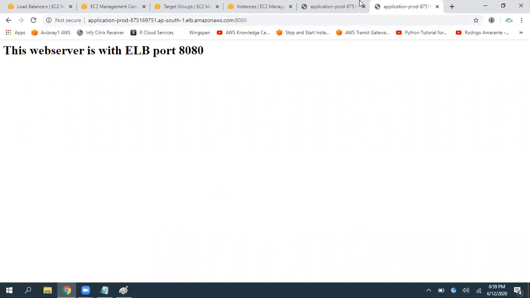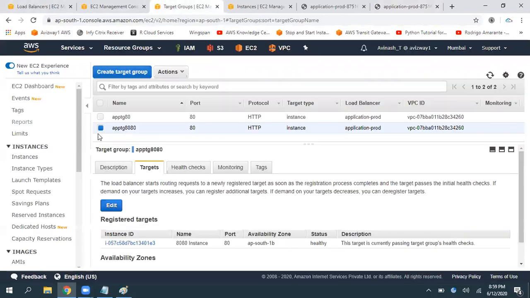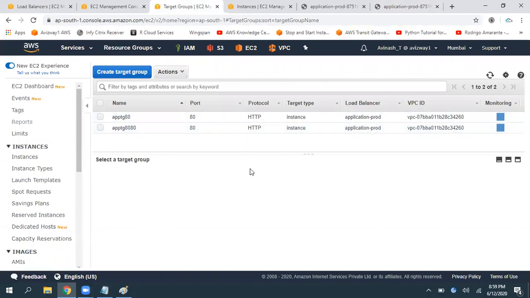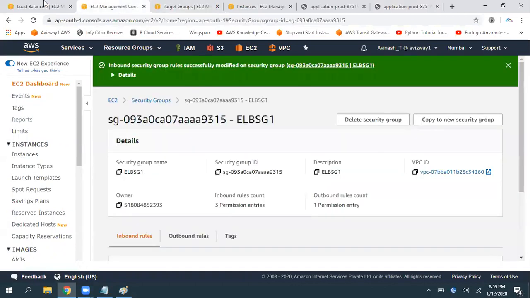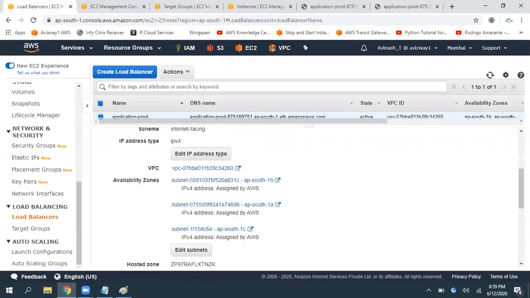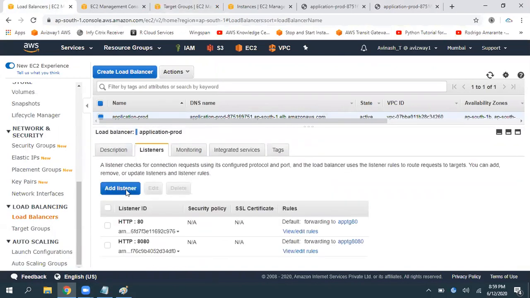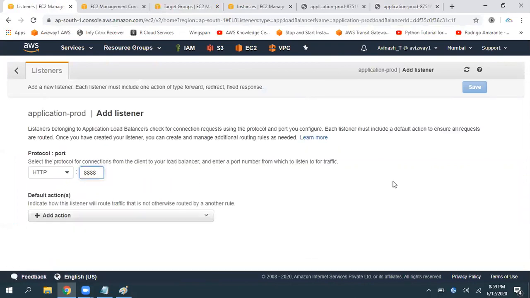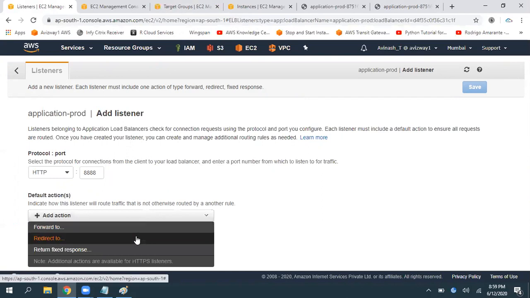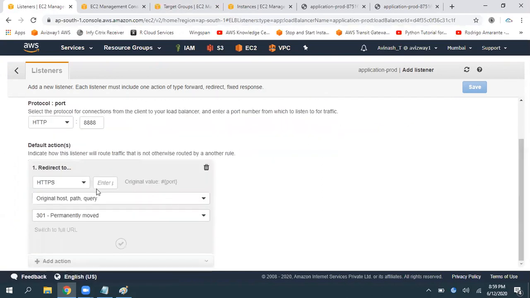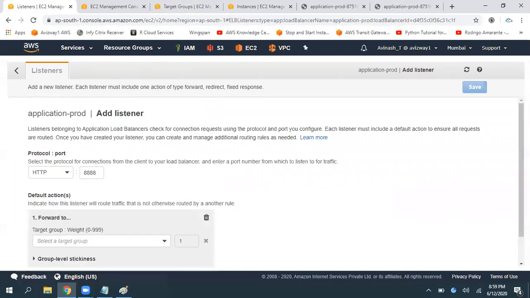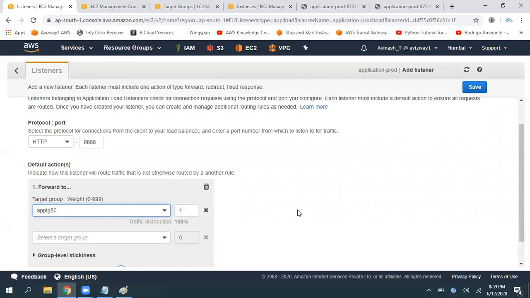So now whatever the traffic on 8080, it is going to this target group, port number 80. If you want to create another target group, and you want to deliver some more traffic on a different listener, for example, whatever the traffic coming on 8888, I want to redirect to one of the target groups, or you can forward to one of the target groups.